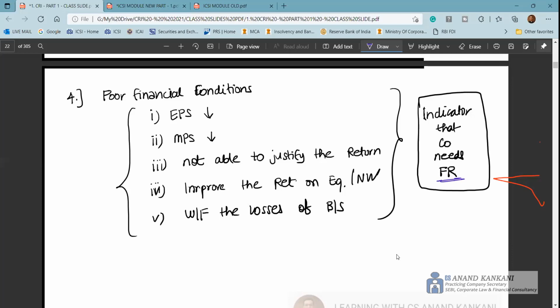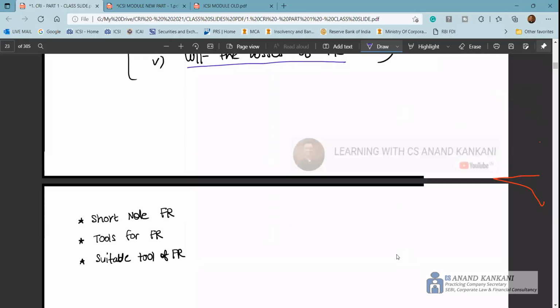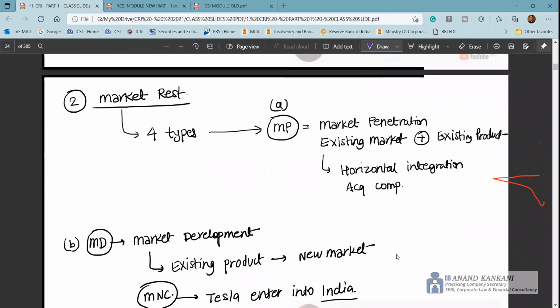So when the EPS and the market price are constantly falling, one of the reasons could be that the balance sheet is not appropriate. It's not a balanced one. It is either overcapitalized or undercapitalized, so we need to improve that. Or let's say the company is not able to justify the return with respect to the capital invested in the business. The company wants to improve the return on equity or return on net worth, or wants to write off the losses in the balance sheet. That's where we say poor financial conditions.